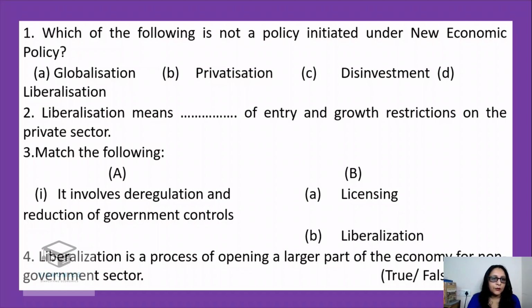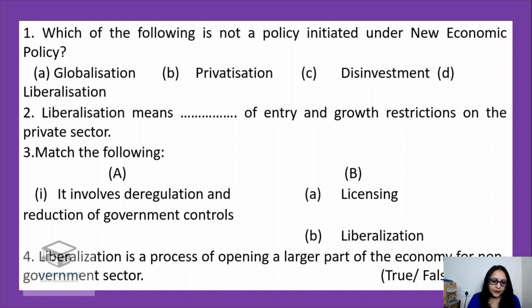Second one, liberalization means dash of entry and growth restrictions on the private sector. Now what this dash means? Think and then respond. Liberalization means dash of entry and growth restrictions on the private sector. Release? No. Yes, it's removal. It's removal of entry and growth.